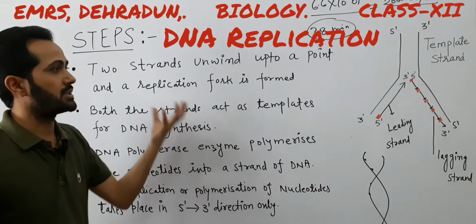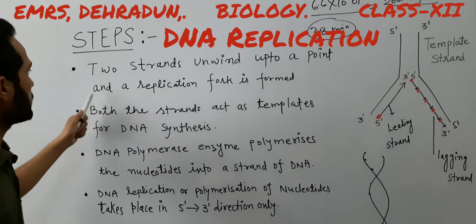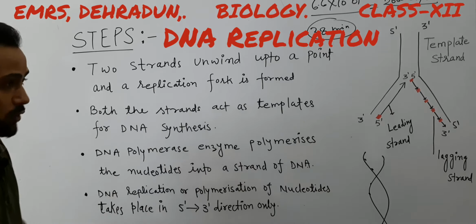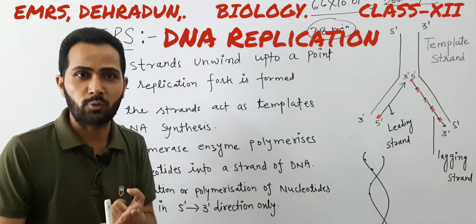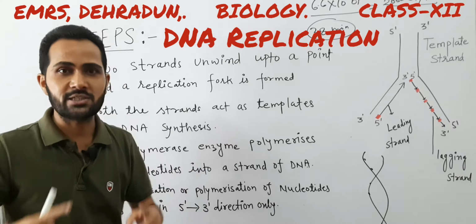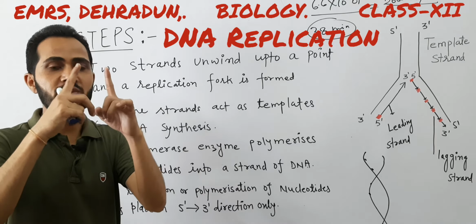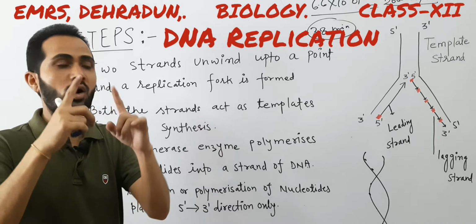The first step: two strands unwind up to a point and a replication fork is formed. This is one of the important points, that during the replication process a replication fork, or Y-shaped, as you can see here, a Y-shaped replication fork is formed. So two strands unwind up to a point.